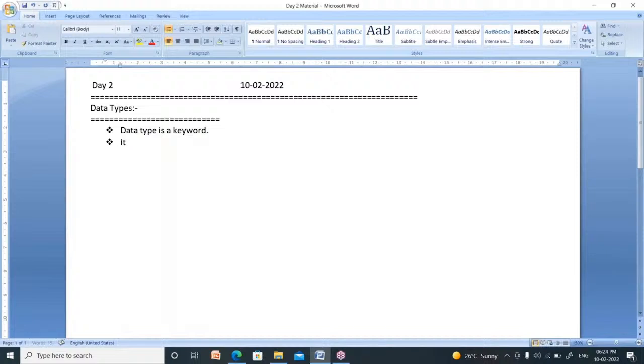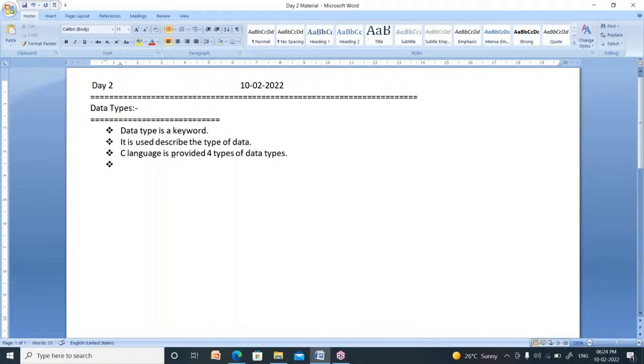Data type is a keyword. It is used to describe, means give description, describe the type of data. What is the use of data type? It is used to describe the type of data. Right. Now, how many data types are supported by C language? Four. C language provides 4 types of data types.